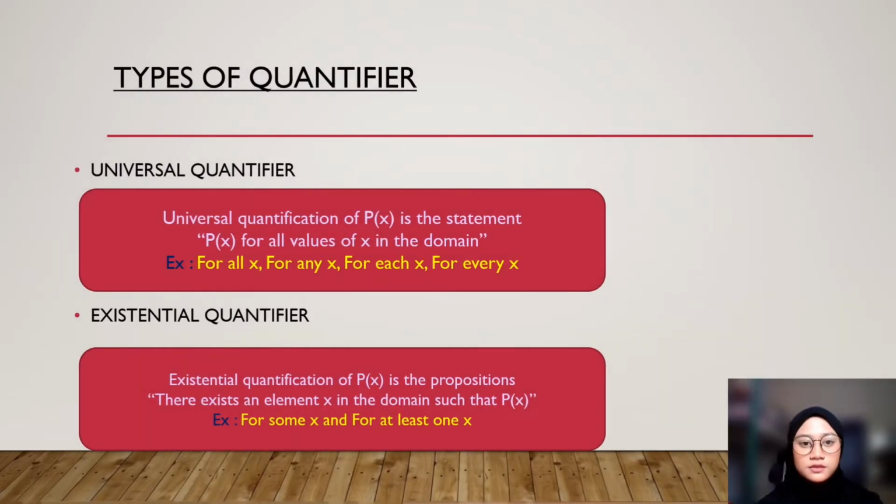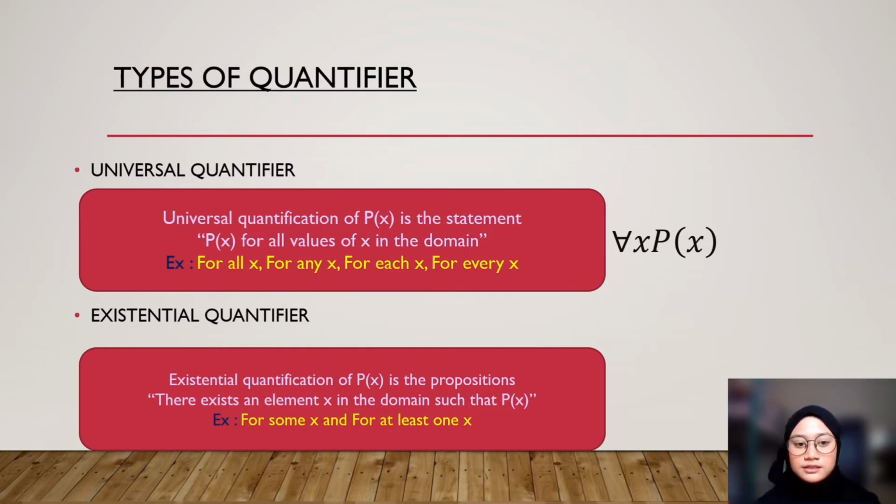There are 2 types of quantifier, which are universal quantifier and existential quantifier. Universal quantification of Px is the statement Px for all values of x in the domain. The statements that use universal quantifier can be expressed as for all x, for any x, for each x, and for every x. And this is the symbolic form for universal quantifier.